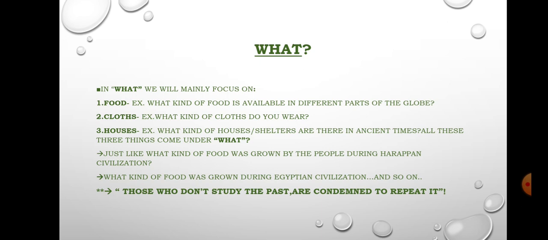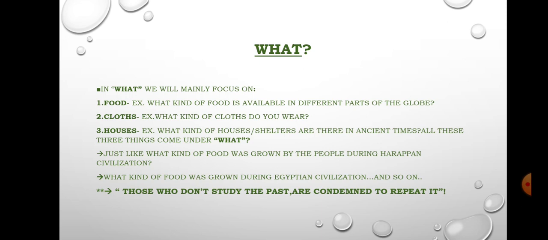So in the first concept of temporal changes, 'what', we will discuss three main things: food, clothes, and houses or shelter as well. In clothes we often ask the question, what kind of clothes do you wear, what are you wearing?